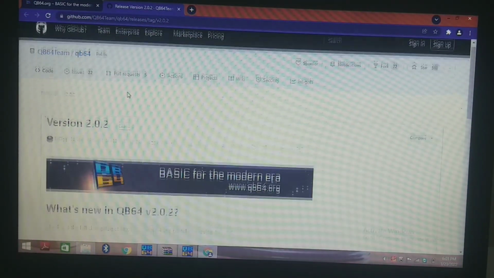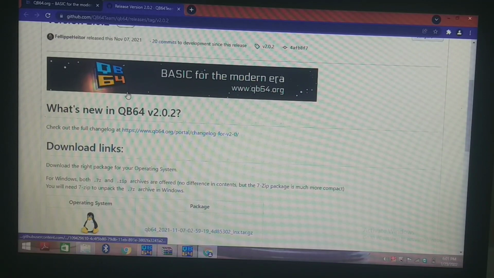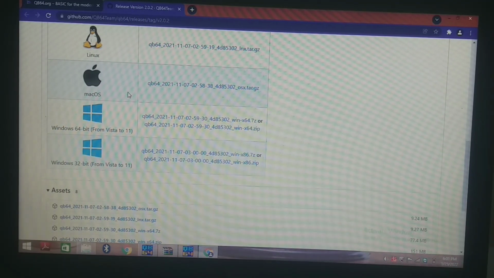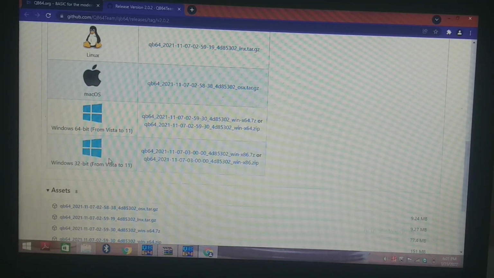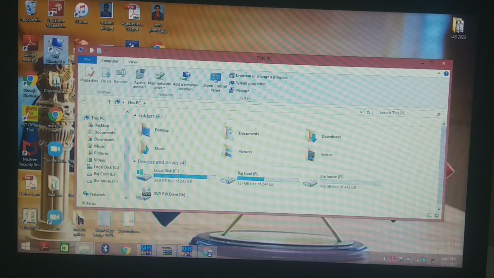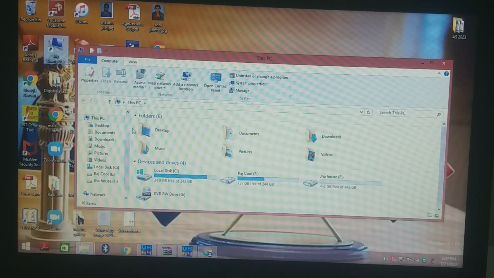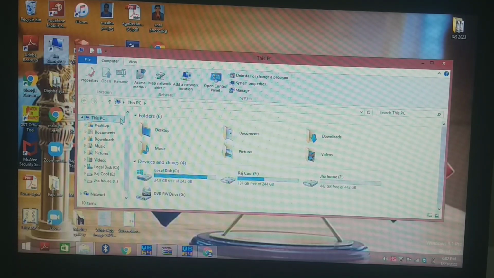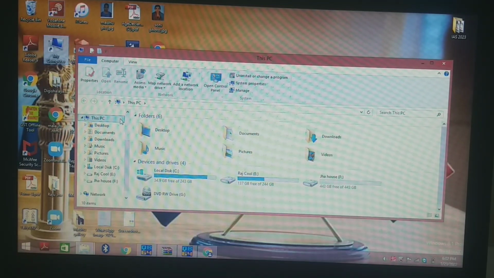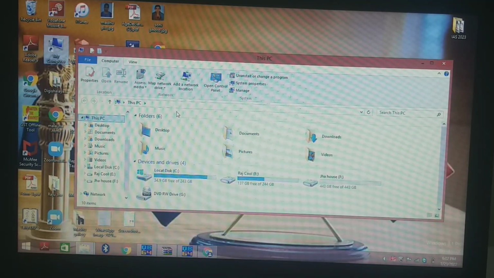and after that you will find lots of links on this page. For installing QBASIC you have to know about your Windows, that means 64-bit Windows or 32-bit Windows. For that you just have to go to My Computer and open This PC. You have to go to this option, This PC, and after that you will go to the properties side.